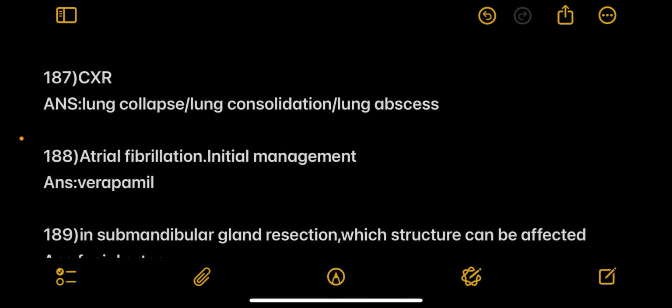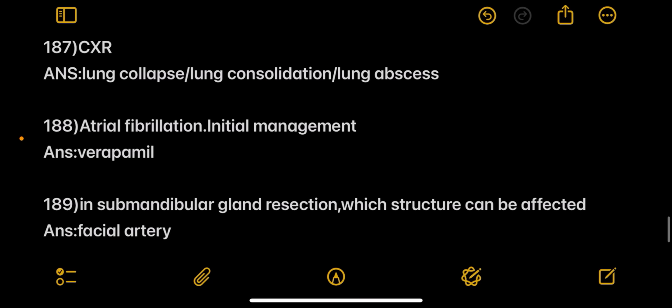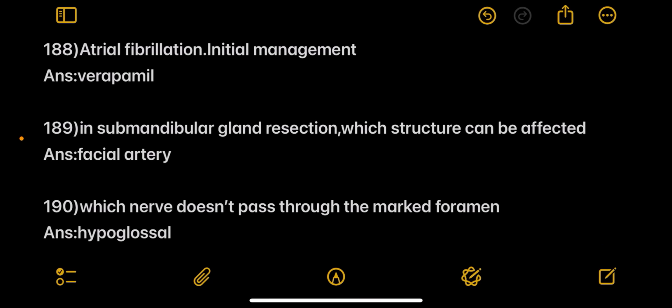Next is a chest x-ray. This is a confusing question. I need help from you guys. So the answer here could be lung collapse, lung consolidation or lung abscess depending on the image given. Next, atrial fibrillation, initial management is verapamil.